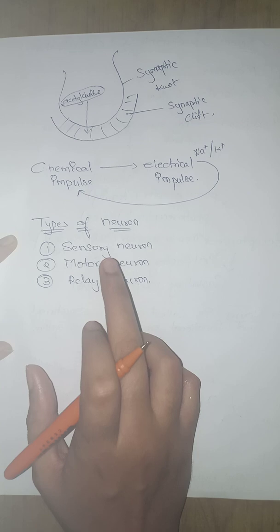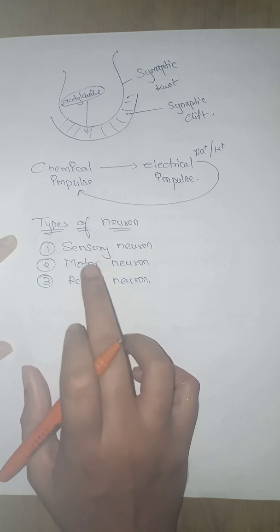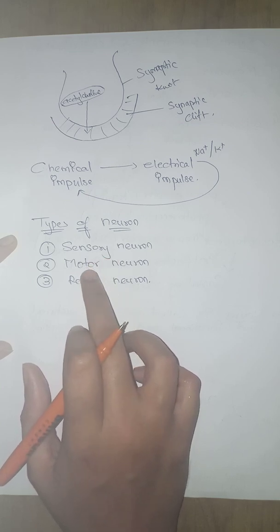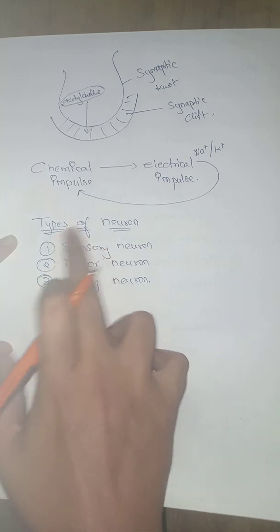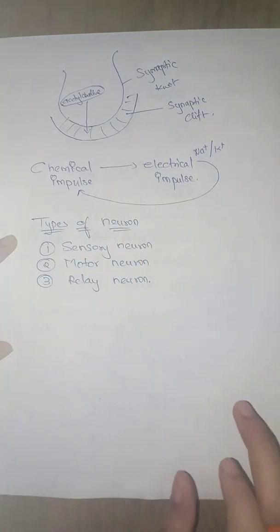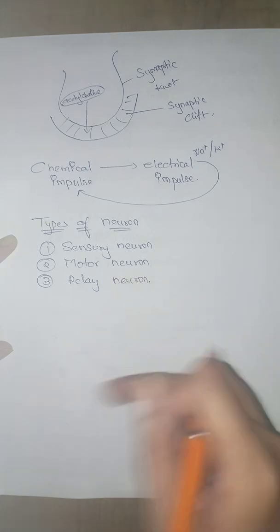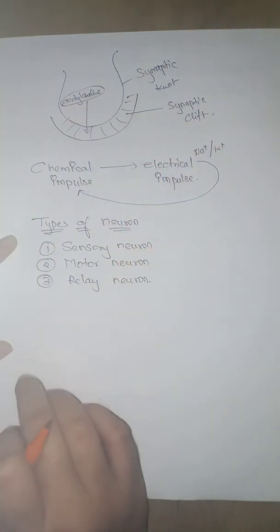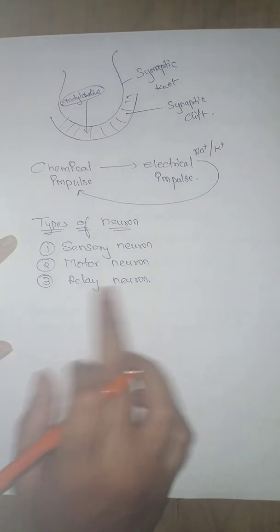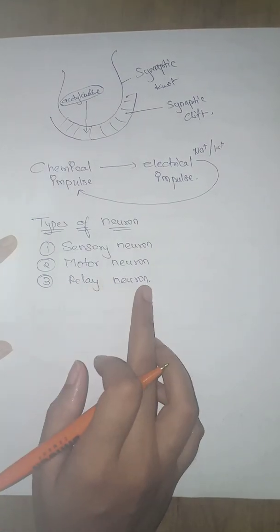Then you have the motor neurons. Motor neurons arise from the spinal cord and the brain, so that whatever message came from the sensory neurons will be processed by the brain, and the answer will be sent by the motor neuron to the target area. Apart from that, the relay neuron plays an important role.